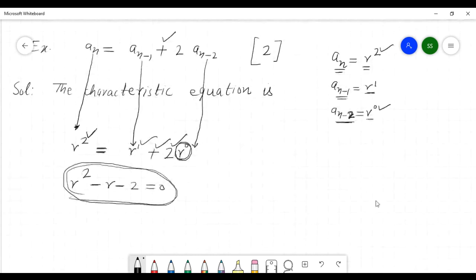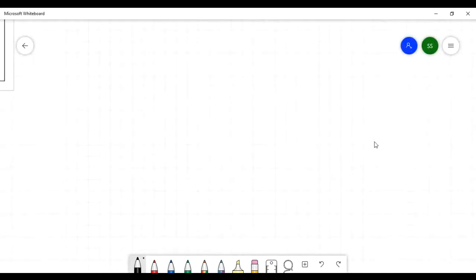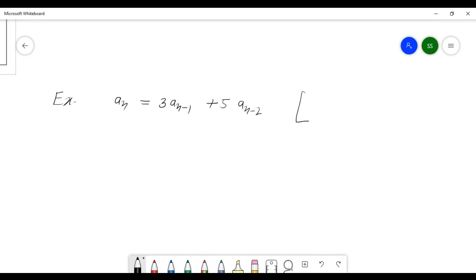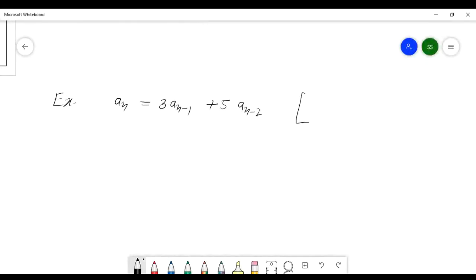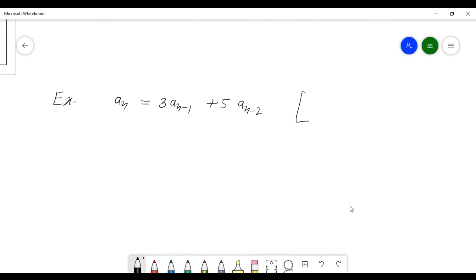Okay. Suppose here's this example: a_n equals 3 a_(n-1) plus 5 a_(n-2). What is the degree here? Tell me. Degree 2. Okay? Degree 2 here.